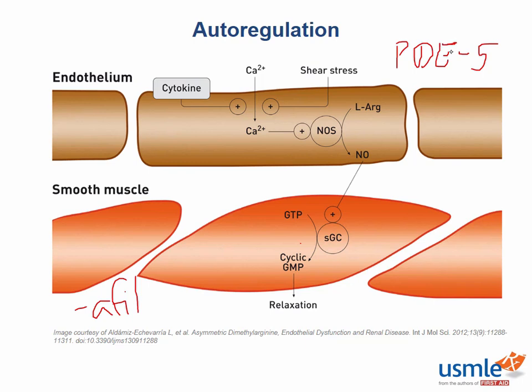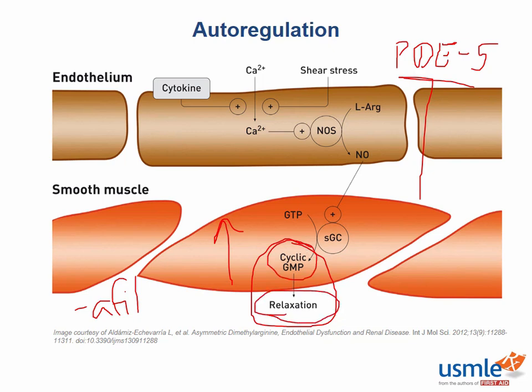As we discussed, cyclic GMP results in relaxation of vessels, so if you inhibited phosphodiesterase 5, you would see an increase in your cyclic GMP levels, and as such, greater relaxation of blood vessels. So sildenafil, or Viagra, and the other erectile dysfunction medications work by blocking phosphodiesterase 5 and relatively increasing our cyclic GMP levels.